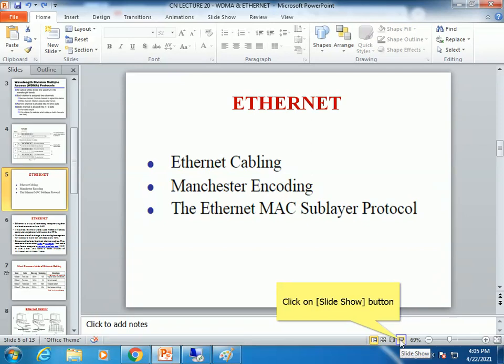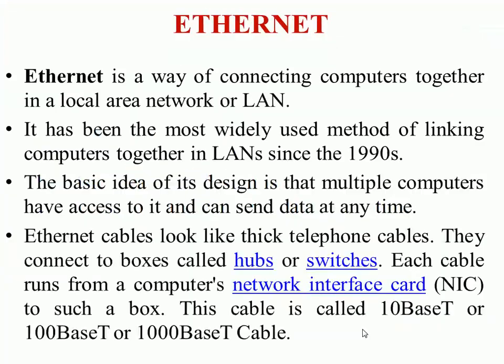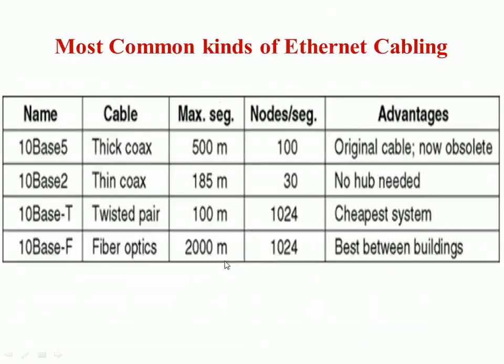This cable is called a 10 base earlier. I'll come to that first. Whatever I've explained, I've typed out here. Ethernet cables are of many kinds. Some kinds of Ethernet cables are 10 base 5, 10 base 2, 10 base T, and 10 base F.